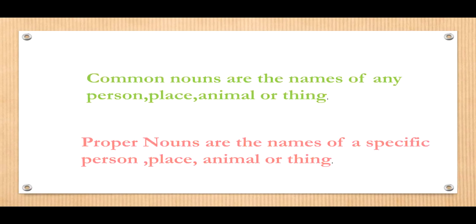Now let us learn what are common nouns and proper nouns. Common nouns are the names of any person, place, animal or thing. It can mean any person, or we can refer to any place which is common to all. But proper nouns are the names of specific persons, one particular person, place, animal or thing.